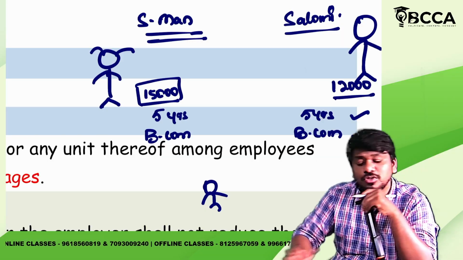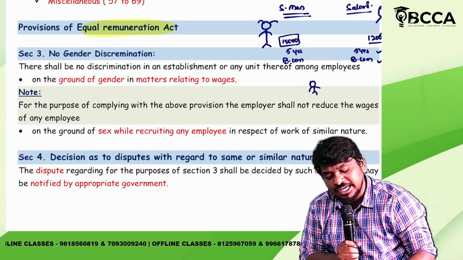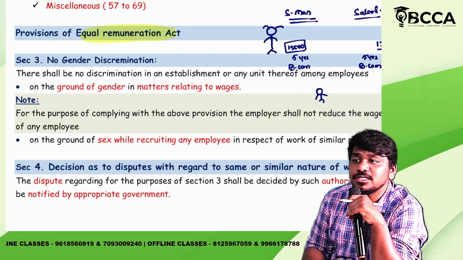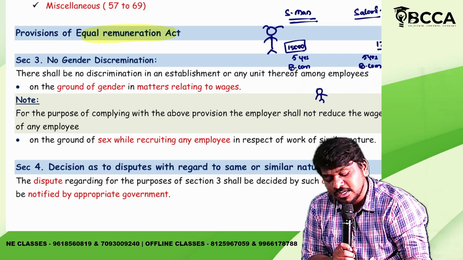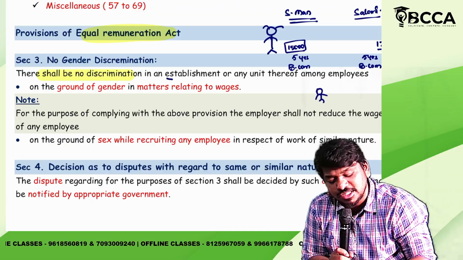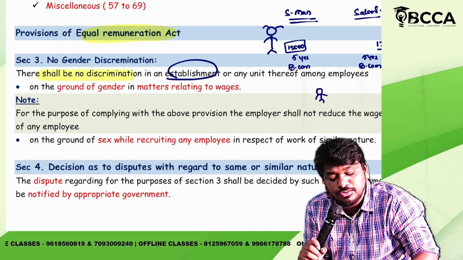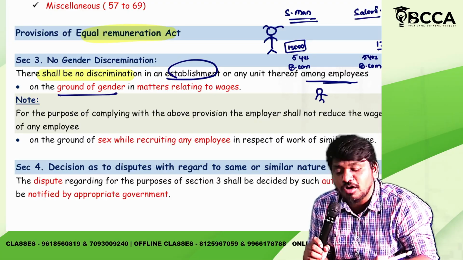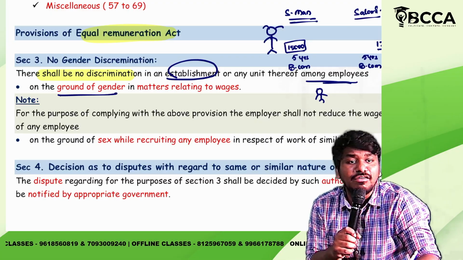Wrong. So that is the reason Section 3 came into force. What is Section 3 saying, guys? There shall be no discrimination in the establishment or any unit thereof among the employees on the ground of gender. On the ground of gender.